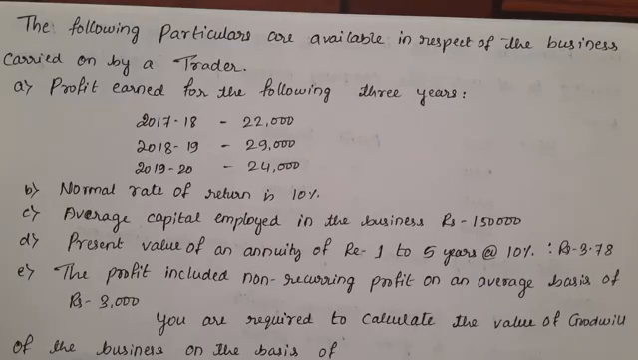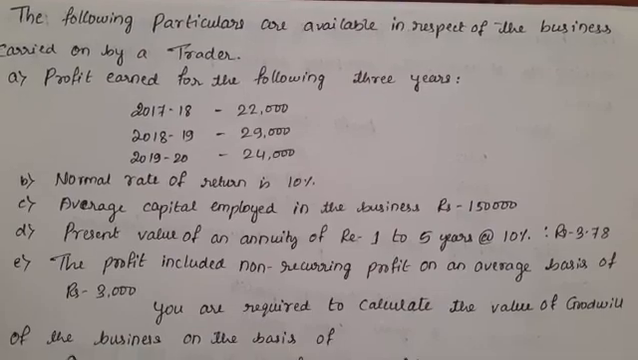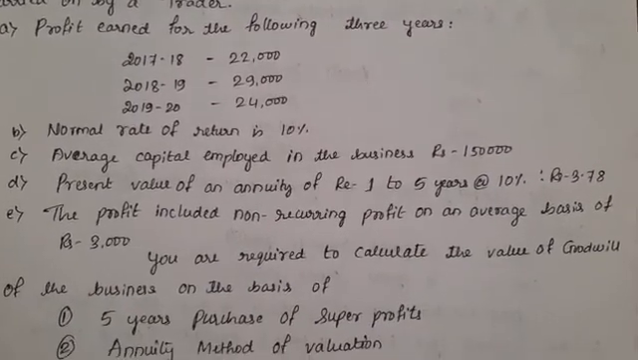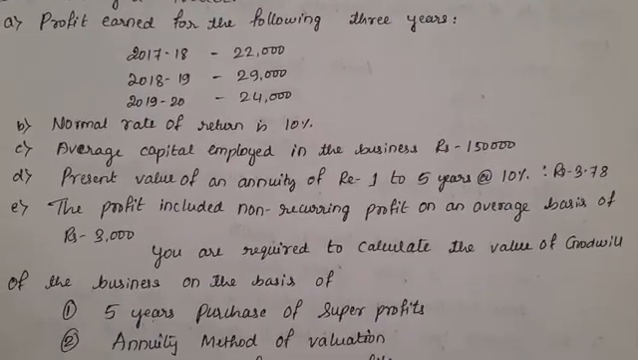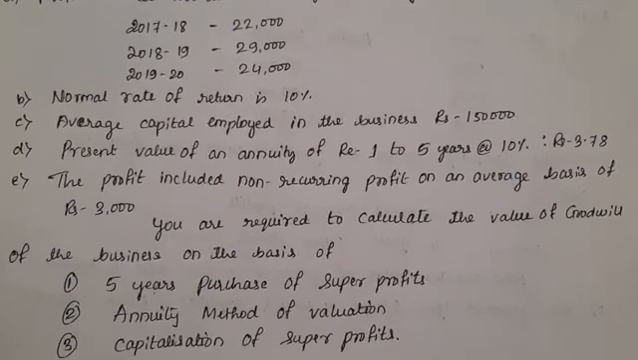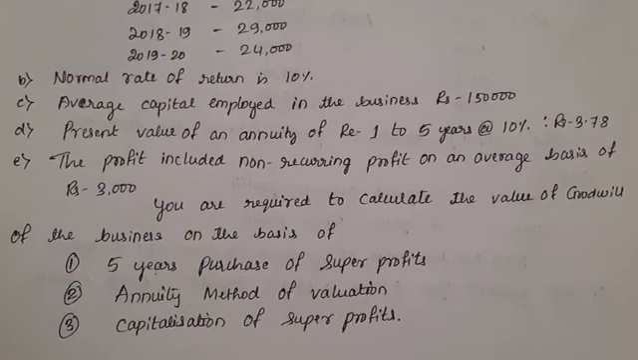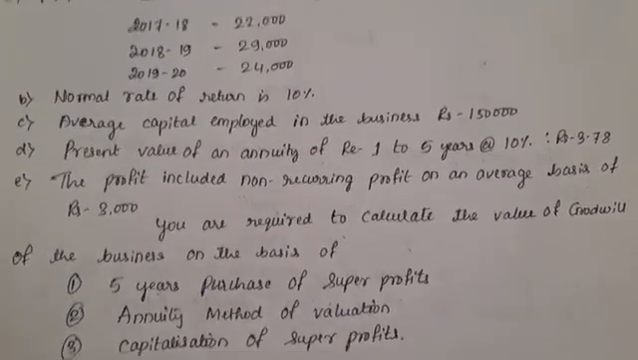The normal rate of return is 10%. Average capital employed in the business is rupees 1,50,000. The present value of an annuity of rupee 1 for 5 years at 10% is rupees 3.78. The profit included non-recurring profit on an average basis of rupees 3,000. You are required to calculate the value of goodwill of the business on the basis of 5 years purchase of super profit, annuity method of valuation, then capitalization of super profits.